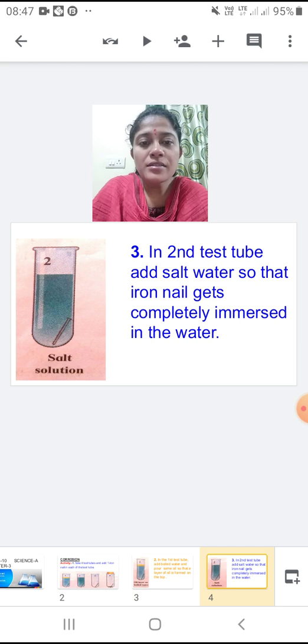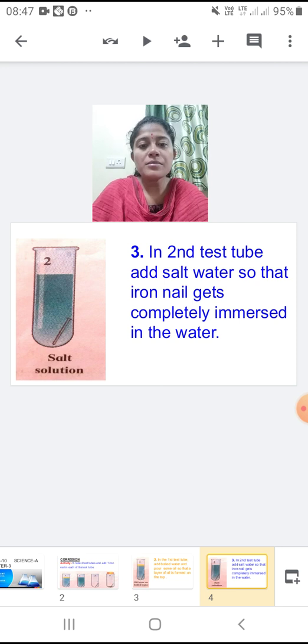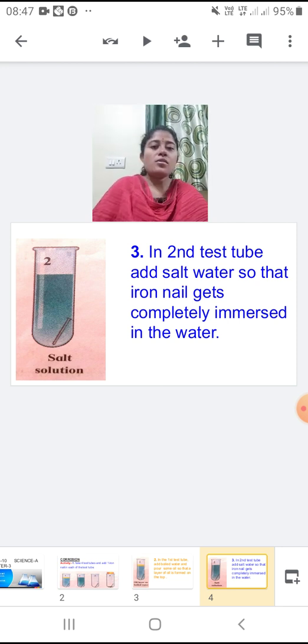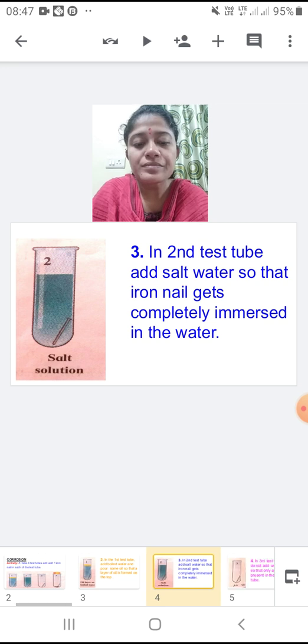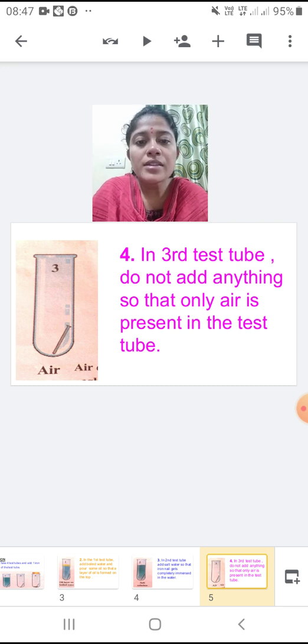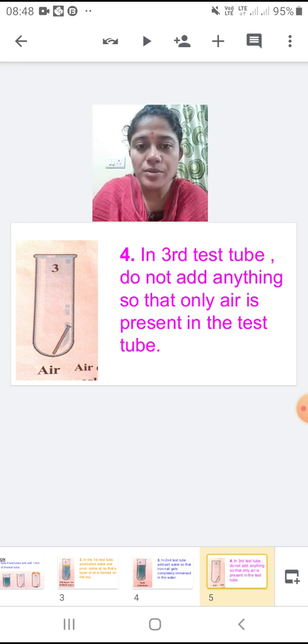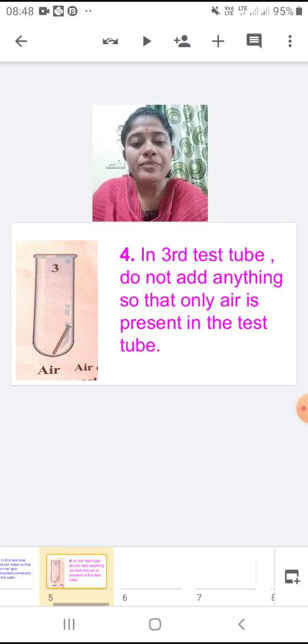In the second one you have to take some salt water, that means salt solution. In water you have to add some salt, and that solution we are going to add in this test tube. In the next one we are not going to add anything. Let the test tube be vacant. So the atmospheric air only will be present in the test tube, nothing else.